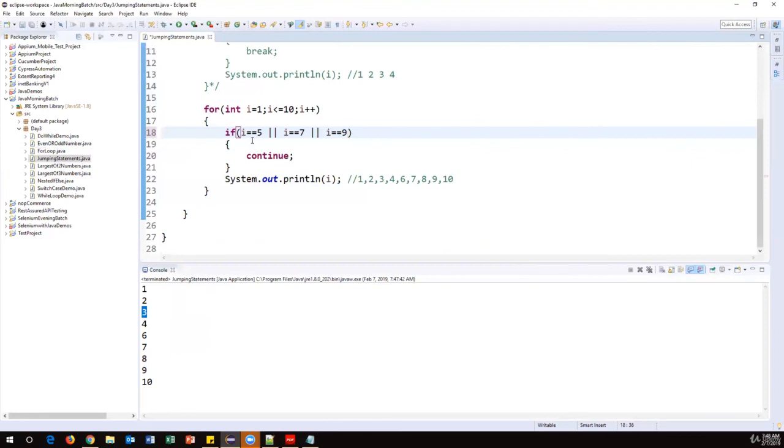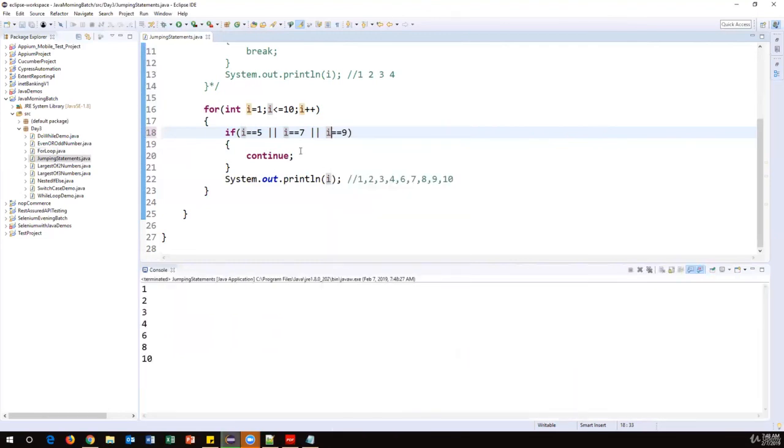As soon as I value is 5, jump to the next level. As soon as I value is 7, again jump to the next level. So 5, 7, and 9 I want to skip. I'm using the OR operator. OR means either one of them should be true, either this one, or this one, or this one. Okay. So let's run this code.